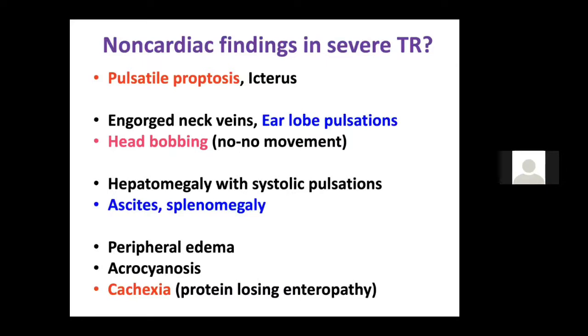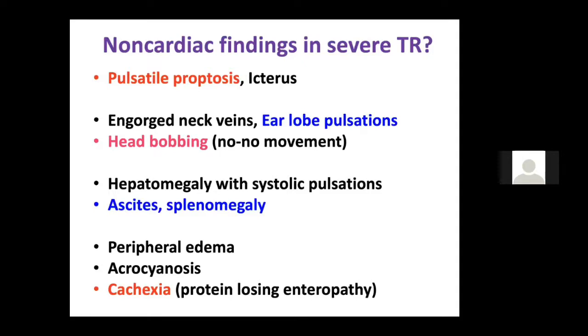What are the non-cardiac findings? Again, an important question in your exam. What are the head-to-toe findings in a patient with severe tricuspid regurgitation? You get a pulsatile proptosis or exophthalmos. The patient may be jaundiced or icteric. You may have engorged neck veins, and you may get an earlobe pulsation.